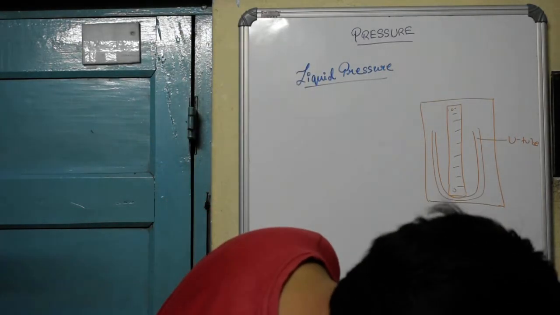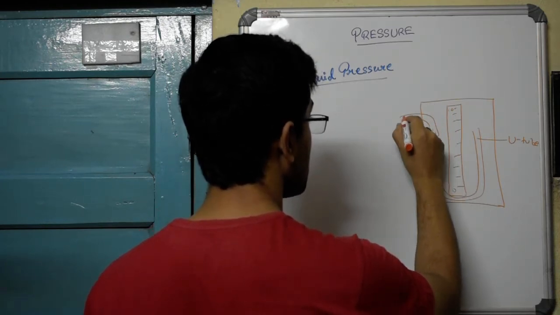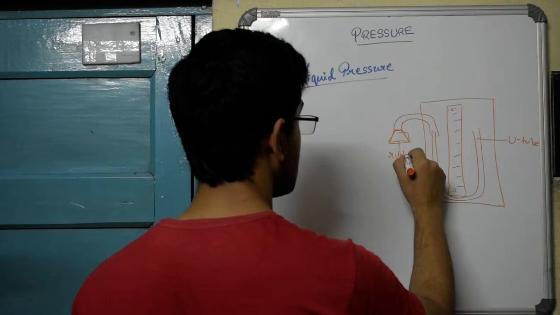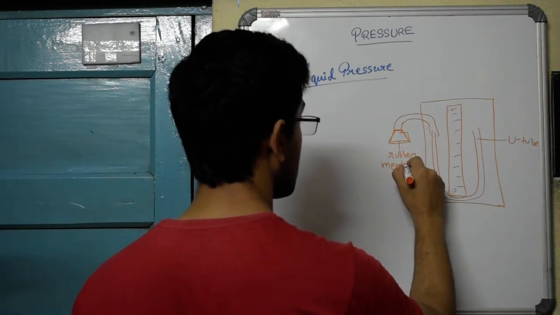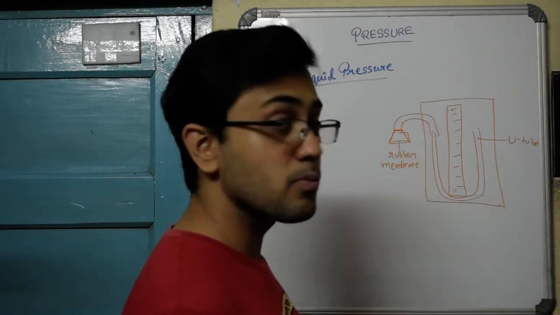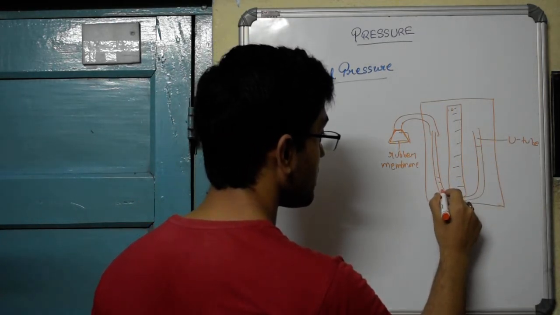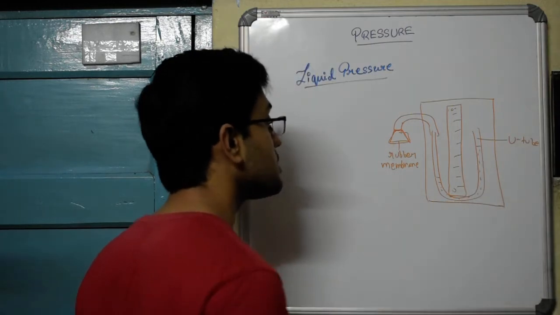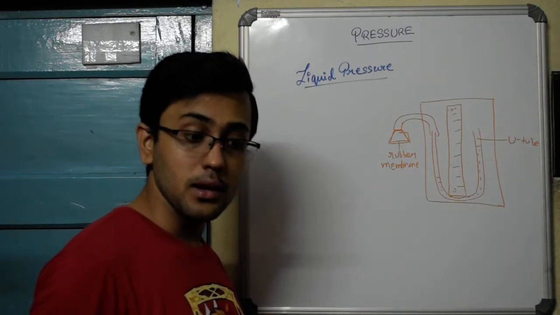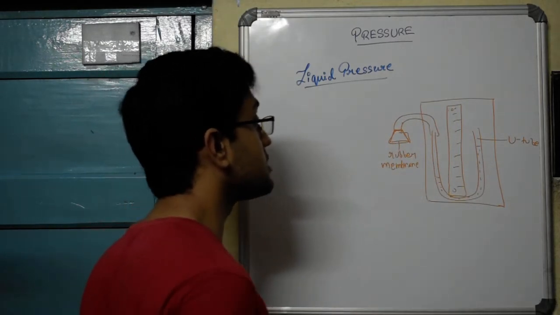So there is a U-tube surrounding this scale. And what is there at the end of the U-tube? Well, on one of the edges of the U-tube, you will find there is a connection like this which goes on and attaches itself to a rubber membrane. So this is the basic construction. There is a wooden block, there is a scale with proper markings on it, there is a U-tube. By the way, this U-tube is filled with liquid. It may be water or any other liquid, depending on whose pressure you are trying to measure. At one end the U-tube is free, and at the other end you get a connection which goes on to attach itself to the rubber membrane.